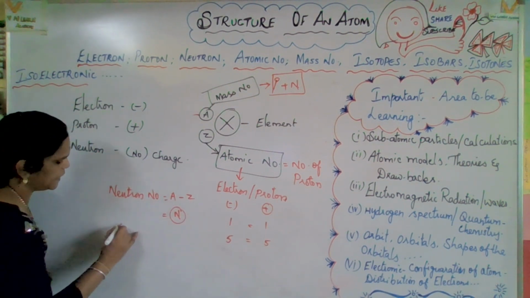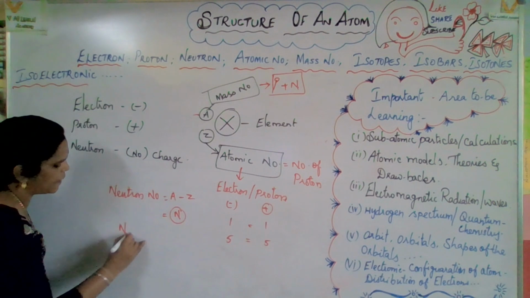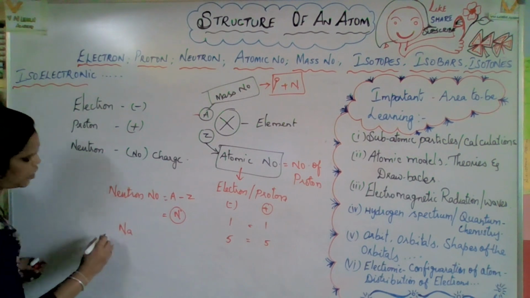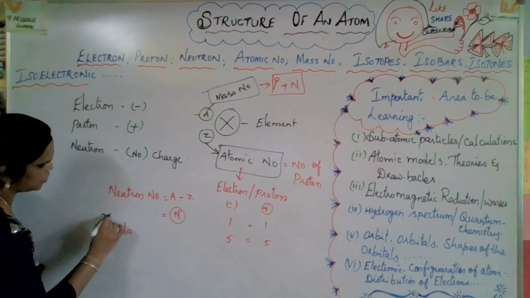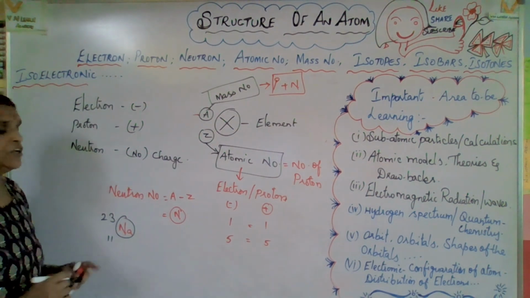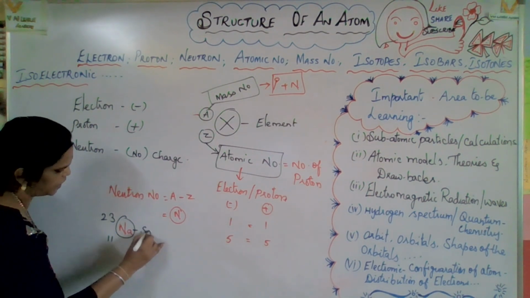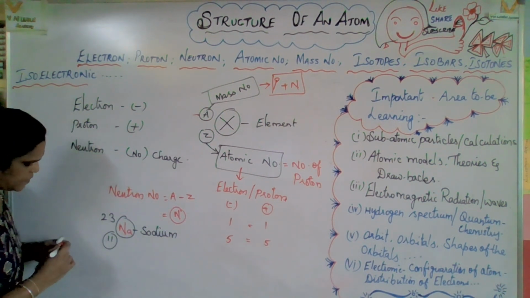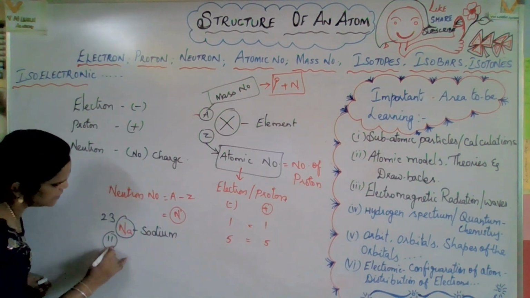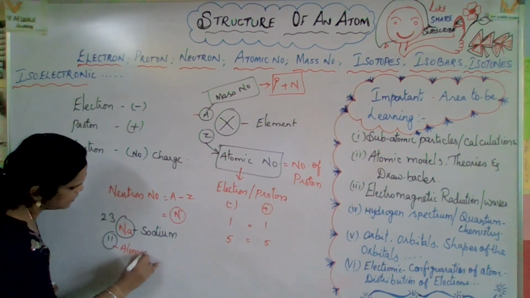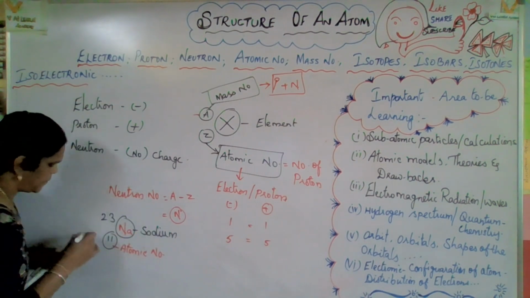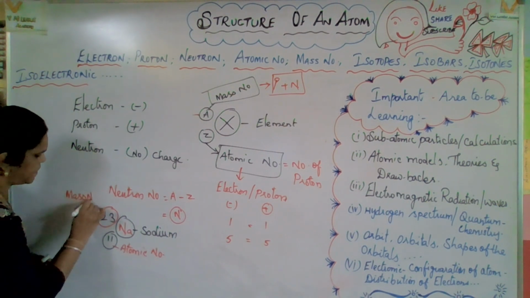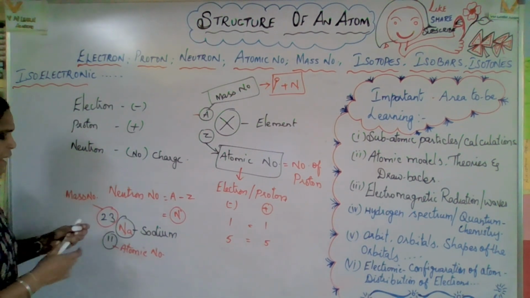So for example, here I just mentioned sodium. Atomic number and mass number, you know very well. Atomic number is 11, mass number is 23. It's simple. So X is an element, this is sodium. This is the atomic number, 11, and 23 is the mass number. Right. Okay.